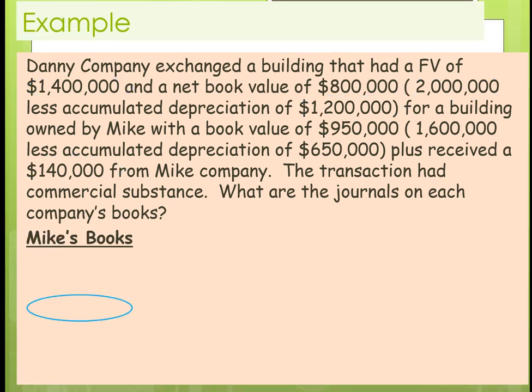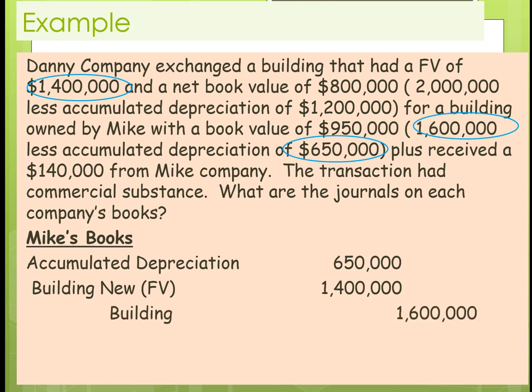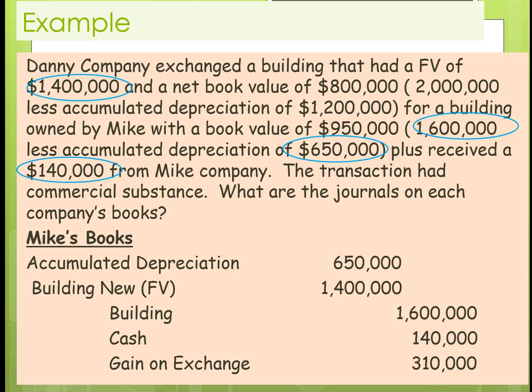All right, here's Mike. What did he do first? He's got to figure out what's the value of the new building. $1.4 million. Now he has to take his old building off the books. Book the cash, and now we can determine the gain. All right. Now, I'm going to show you another way of getting that 310 gain to make sure you did it correctly on the next one, when we're going to look at a problem that lacks commercial substance, which means we have to defer the gain.